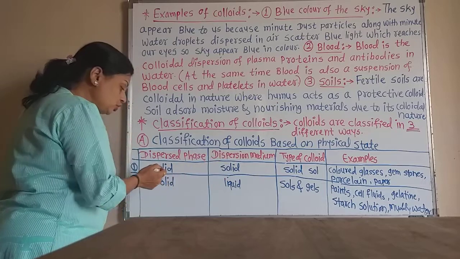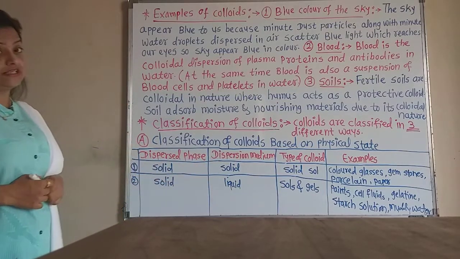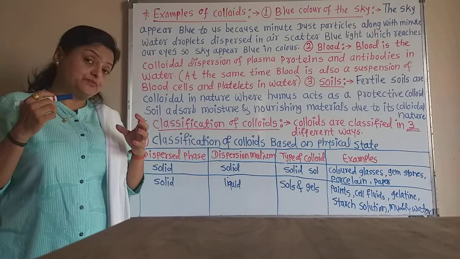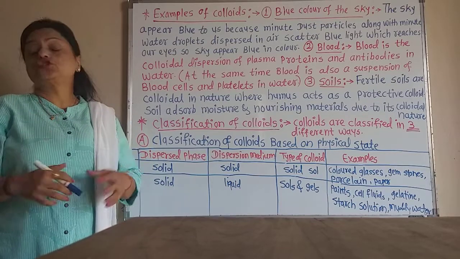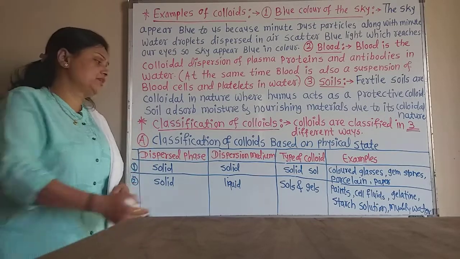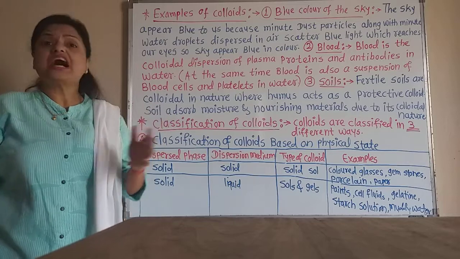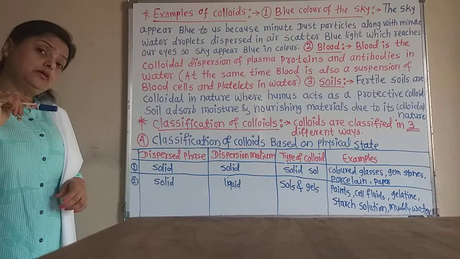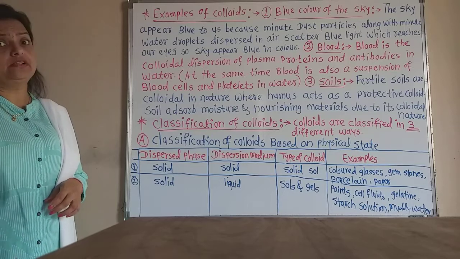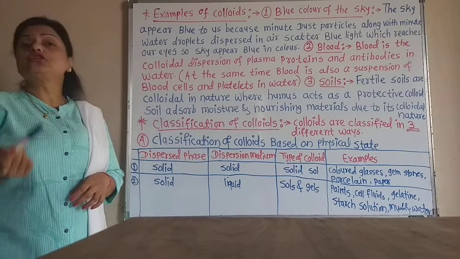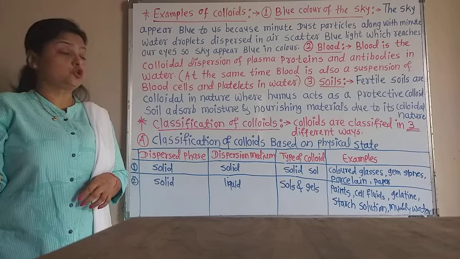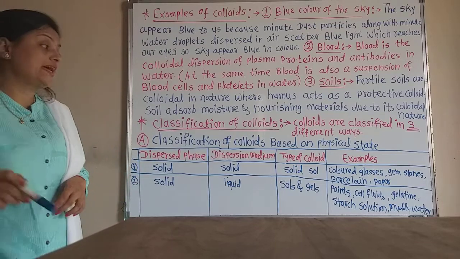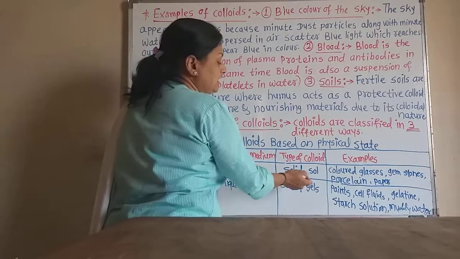Dispersion medium is also solid. Both are solids. We know that the dispersion medium is always in a larger proportion than the dispersed phase. But here the solid is dispersed into the solid. That means the dispersed phase is solid and the dispersion medium is also solid. Such types of colloids are called solid sol.